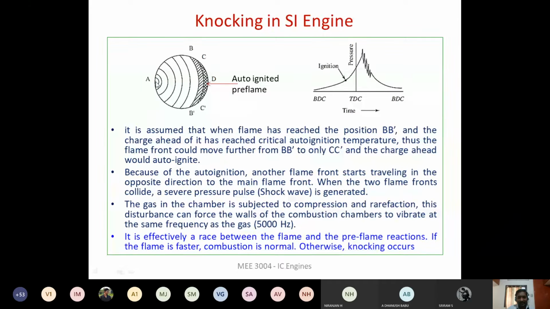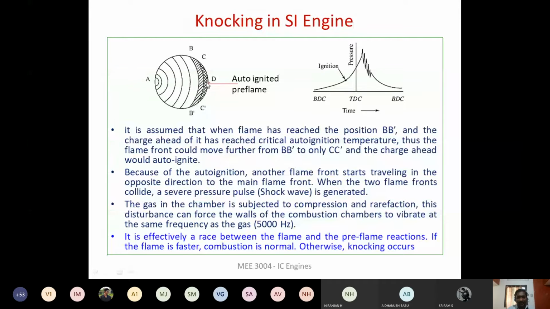Now let us say a flame is being introduced. Assume that this is the point A from where the spark is introduced by the spark plug, and the flame propagates, or the flame advances. Assume that it has reached this B dash. The flame has reached here. Up to this we have proper combustion. As a result of this advancement, and because of the heat transfer from the flame front, the temperature of the unburnt air fuel mixture has increased, and it has reached the auto ignition temperature.